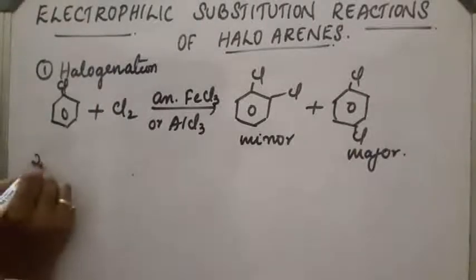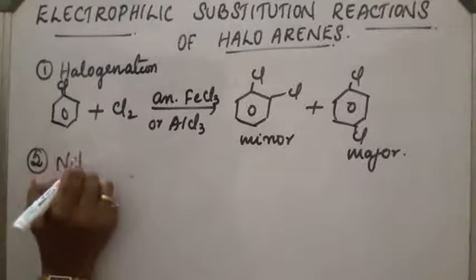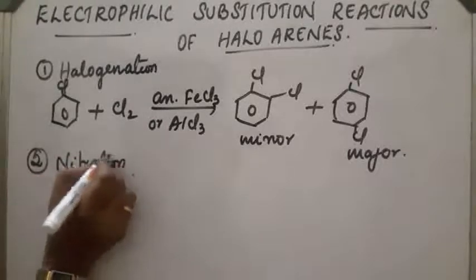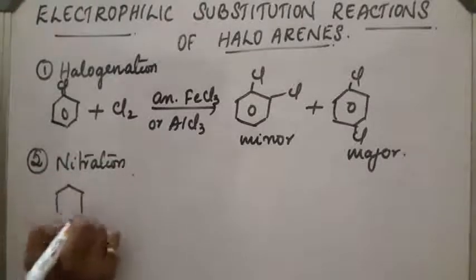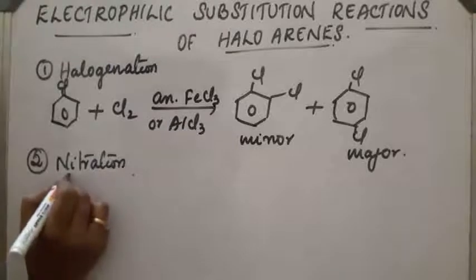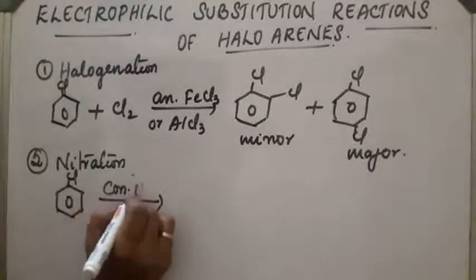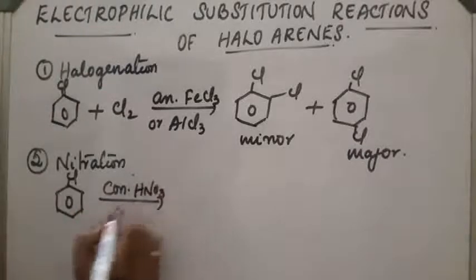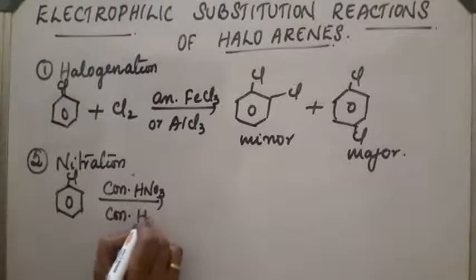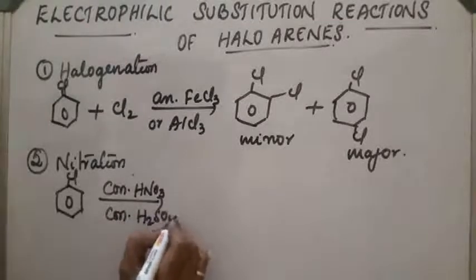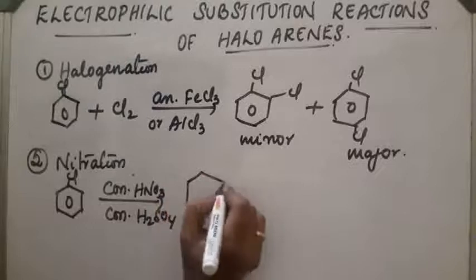Next, second one is the nitration reaction. Chlorobenzene reacts with concentrated nitric acid and concentrated H2SO4. The reaction takes place, and ortho-para substituted products are obtained.